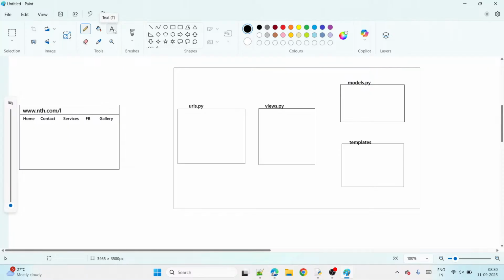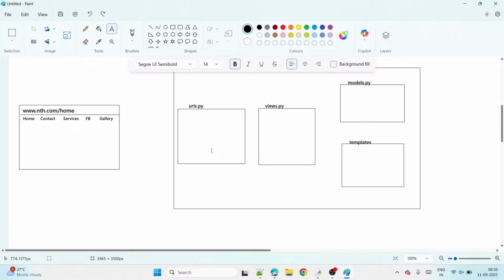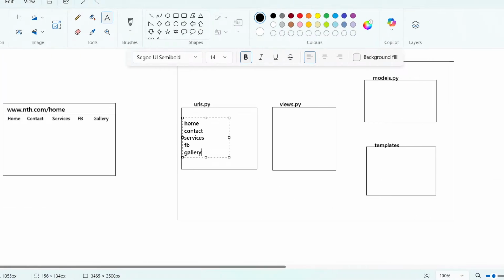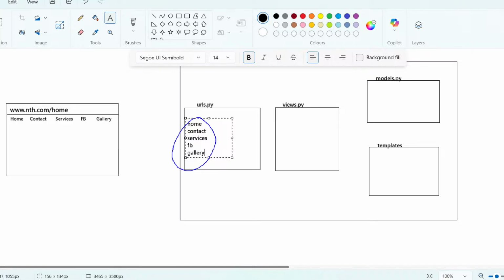So first, in the URLs file, observe now, guys. I'm defining here: from the website, home is coming. From the website, a contact request can come. From the website, a service request can come. We can define all services. From the website, feedback can come. Then gallery can come. Those 5 names I am defining here. Whatever names I defined here, only those names should come from this URL.